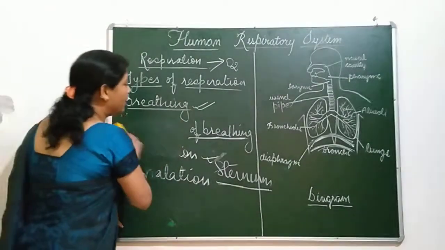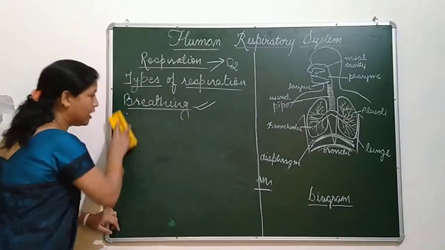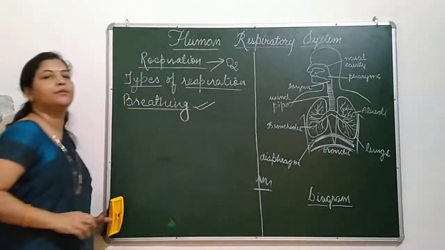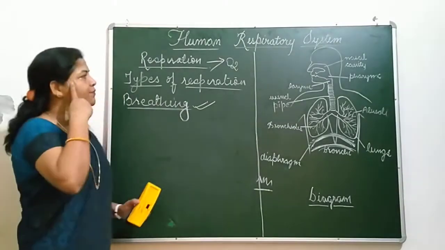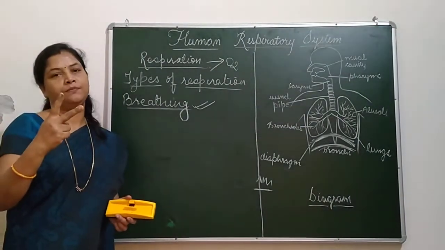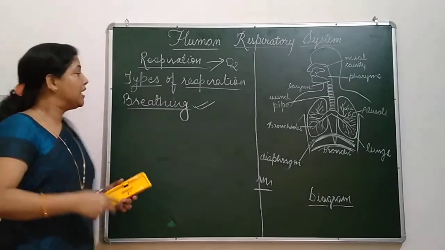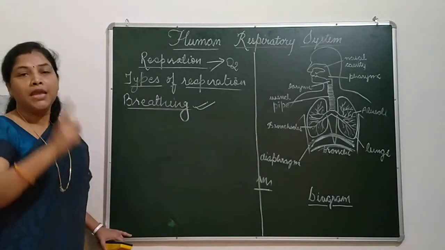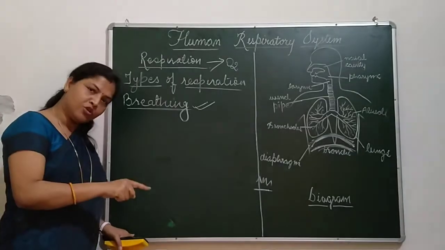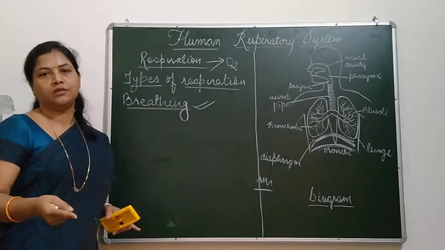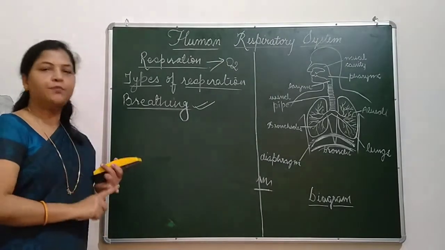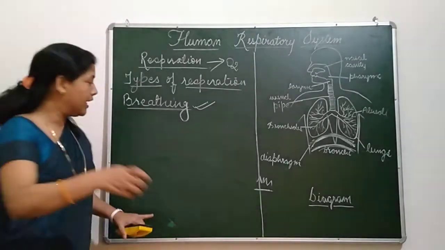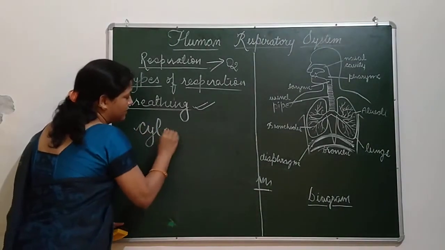Now we need to know aerobic and anaerobic respiration properly. Actually, this respiration completes in two stages. In the first stage, either in the presence of oxygen or in the absence of oxygen, glucose is broken down in the cytoplasm of the cell.